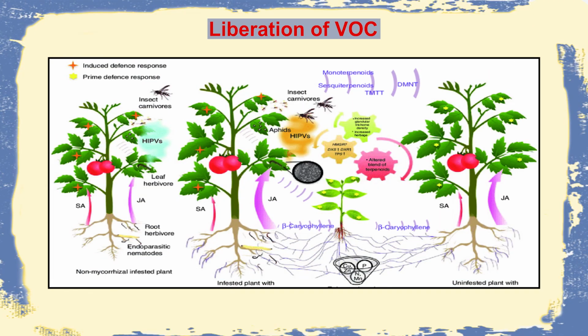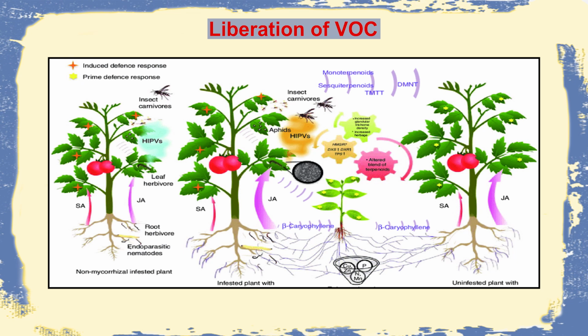A very interesting slide. What we see is a mycorrhiza which is Arbuscular mycorrhiza. They are giving some sort of defense against herbivores or herbivorous insects. And it is quite obvious whenever there is some herbivorous insect attack, there will be production of some volatile compounds. But when the mycelial growth is there with the mycorrhiza, they will switch on this defense system, and because this defense system is getting switched on, it will produce different types of terpenoid compounds which are very commonly called VOC or volatile organic compounds, and these volatile organic compounds act as signals.